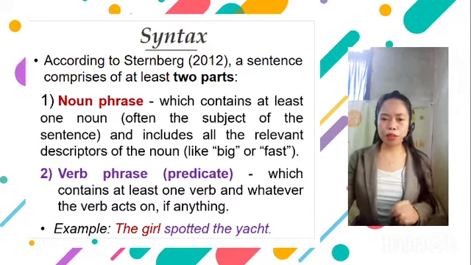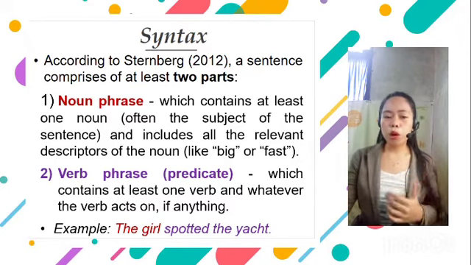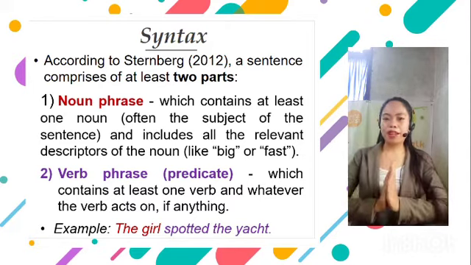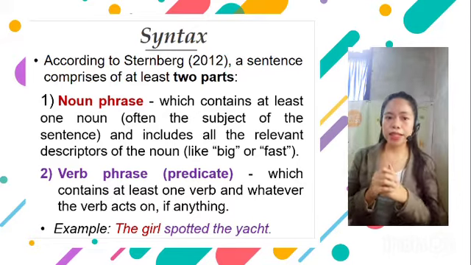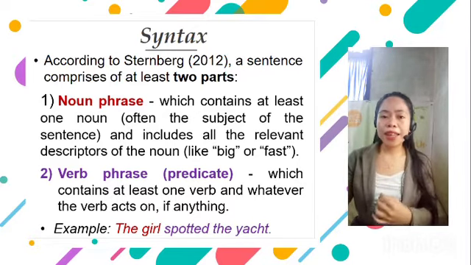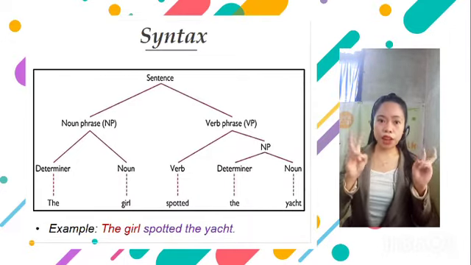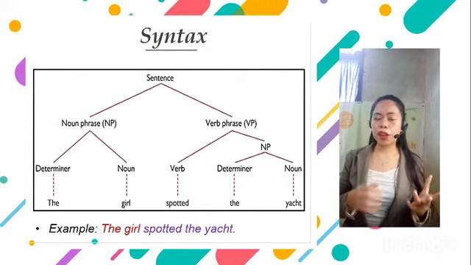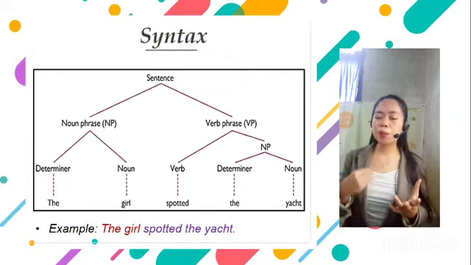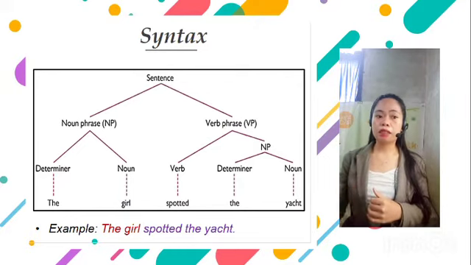Second is the verb phrase or the predicate. It contains at least one verb and whatever the verb acts on, if the verb is acting on anything. An example of a sentence is: the girl spotted a yacht. In this sentence, the noun phrase is the girl and the verb phrase is spotted the yacht. In the noun phrase, we can see that there is the noun, which is girl, and the determiner, the. And in the verb phrase, there is one verb, which is spotted, and a noun, which is yacht.